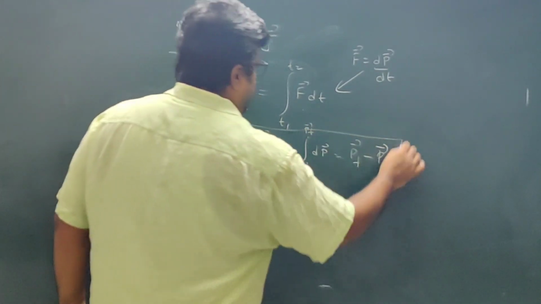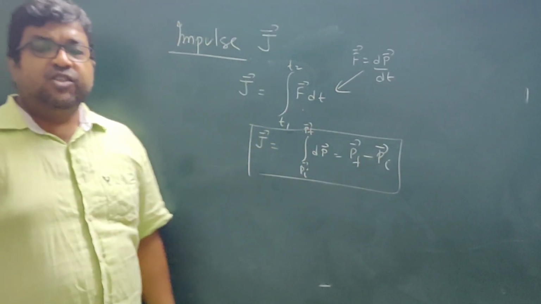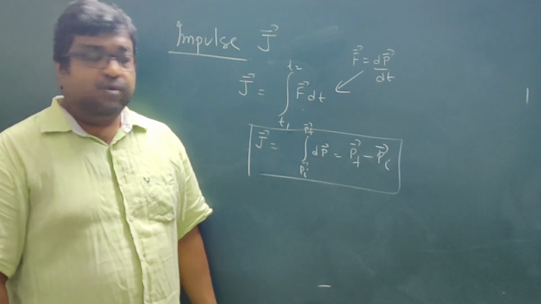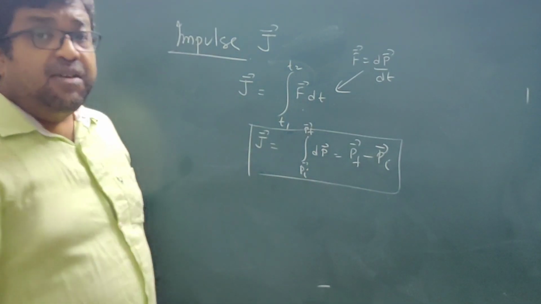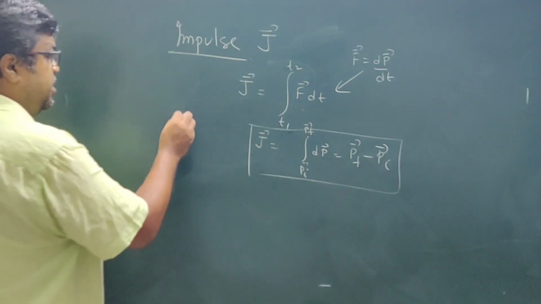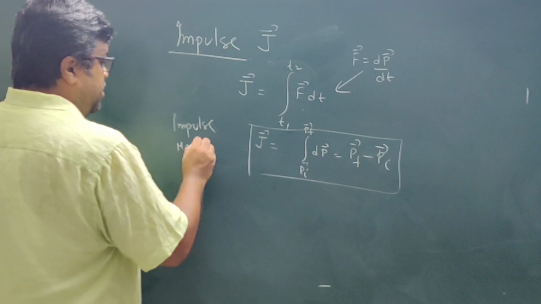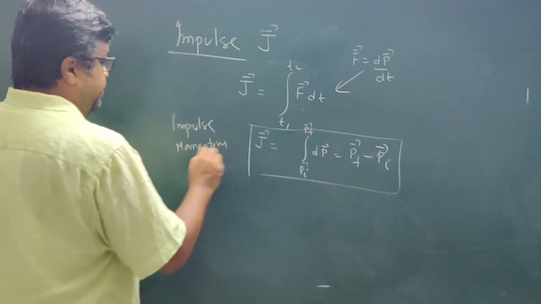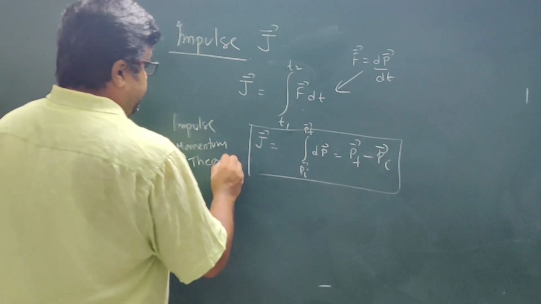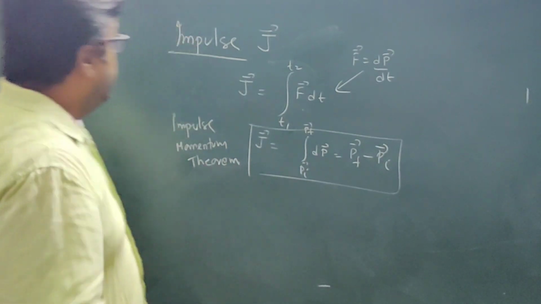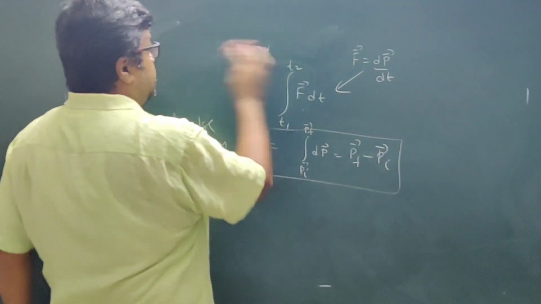So this is the relation between impulse and change in momentum. This is also called the impulse momentum theorem.